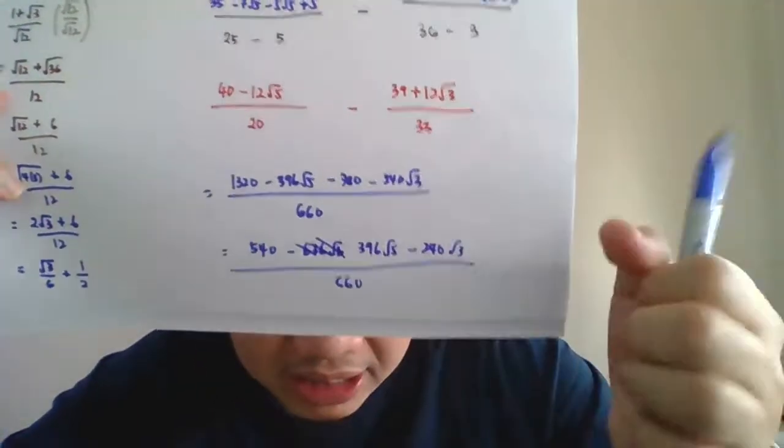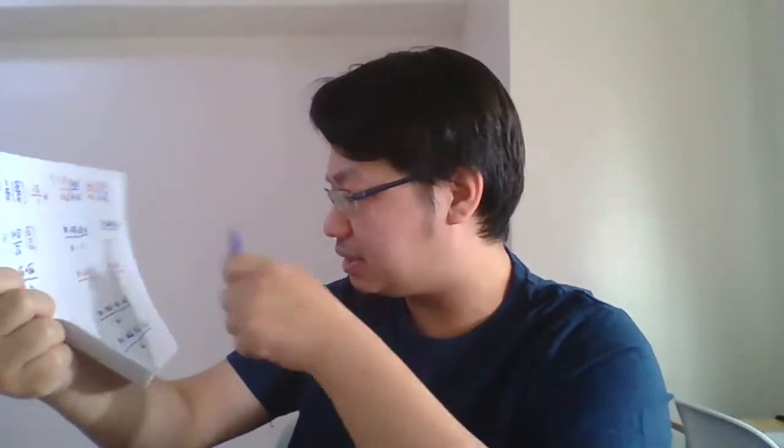But this is not the final answer, because if you look at the equation here, we can simplify the numbers. What is a suitable common factor here? 540, 396, 240, 660. Divide by what? Give some suggestions. Divided by 30, can? Cannot. 396 is here.